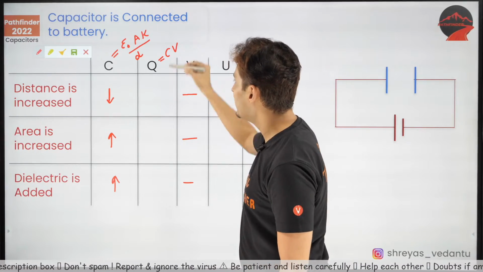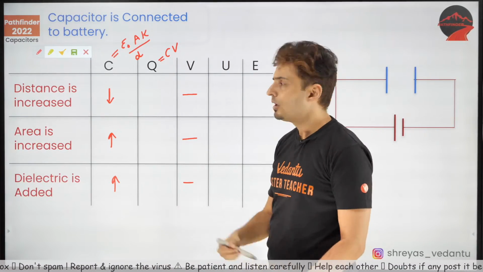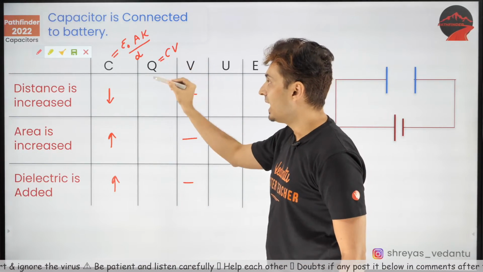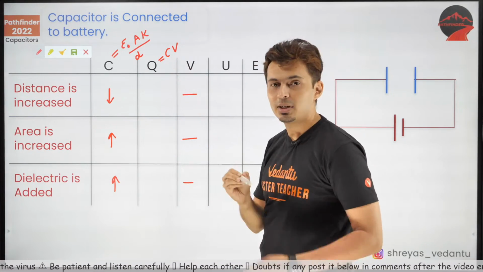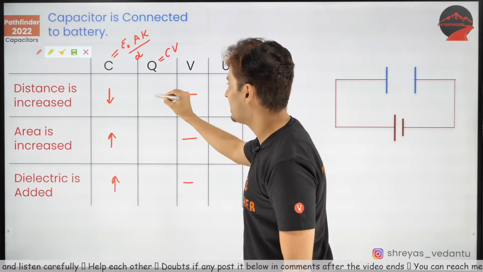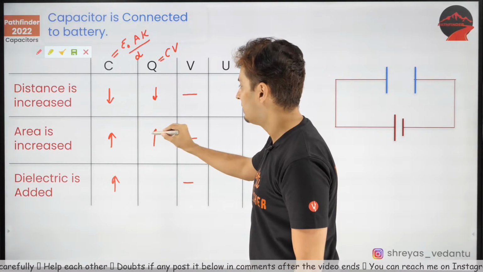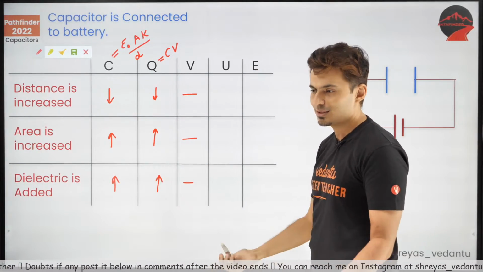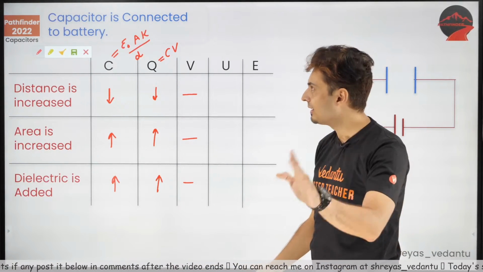Next up, charge. Charge is CV. That's the formula. But voltage is constant. So if V is constant, whatever happens to C will also happen to charge. That means if capacitance decreases here, charge will decrease. If it increases here and here, it will also increase again. That's it. So simple. Okay, great.